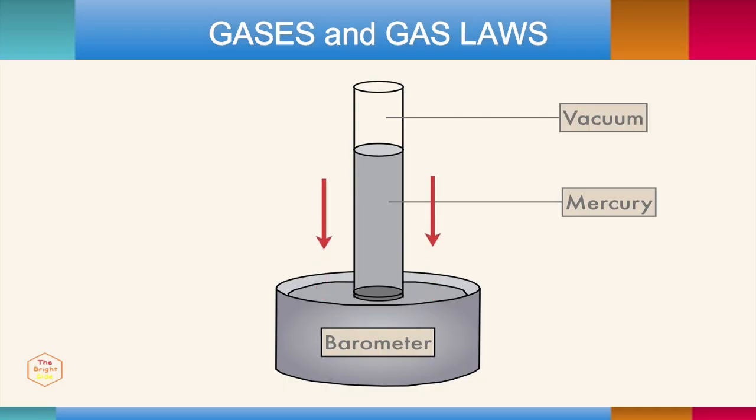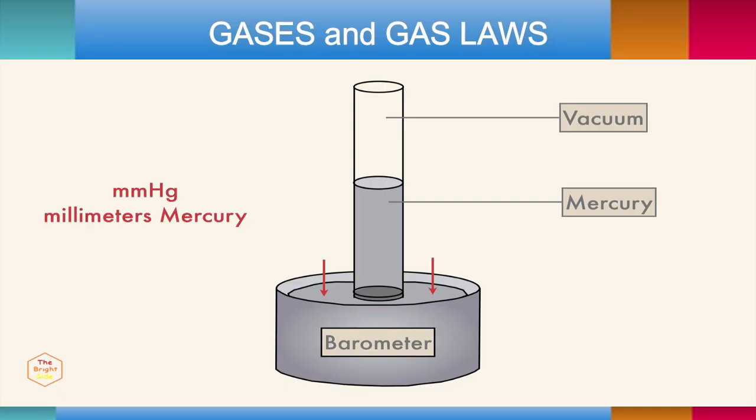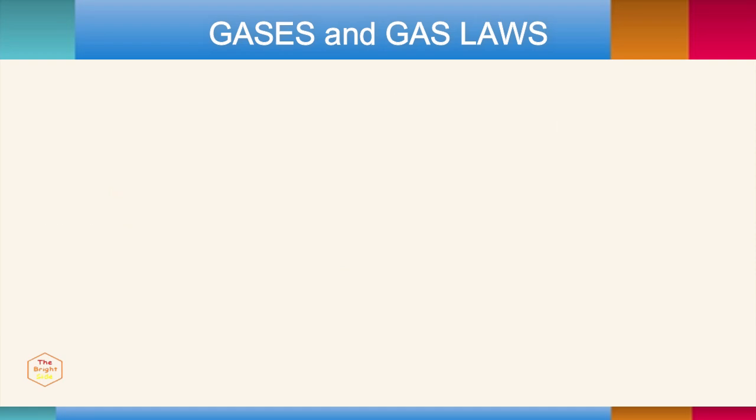When the atmospheric pressure rises, the mercury adjusts to the increasing pressure by moving up the tube. This creates equilibrium between the internal and external pressures. When the atmospheric pressure decreases, the mercury level drops to maintain equal pressure. This kind of barometer is read in millimeters of mercury because it measures the change in height of mercury inside the barometer. But this isn't the only measure of pressure. No, that would be easy.